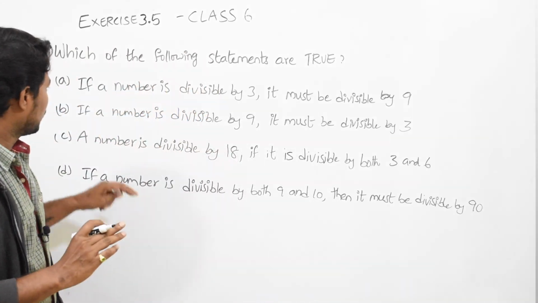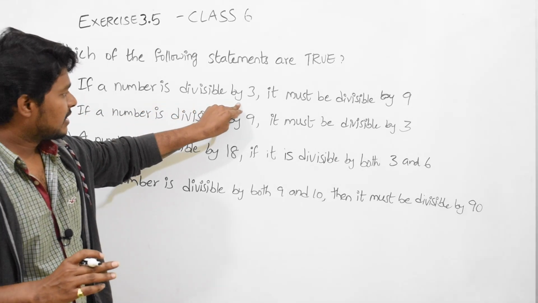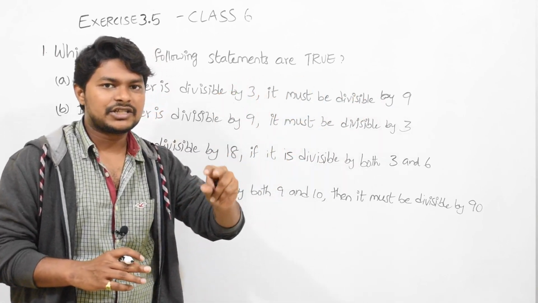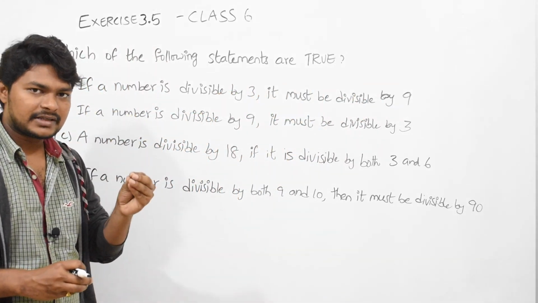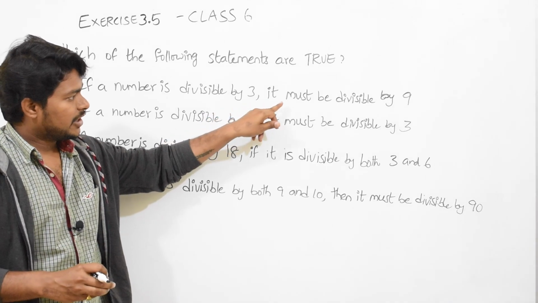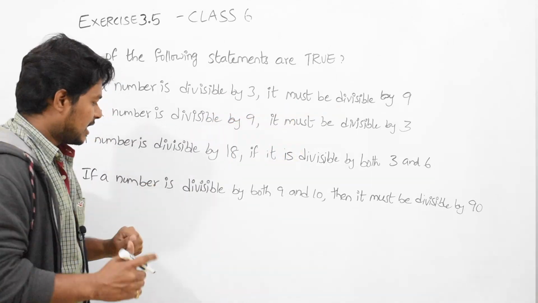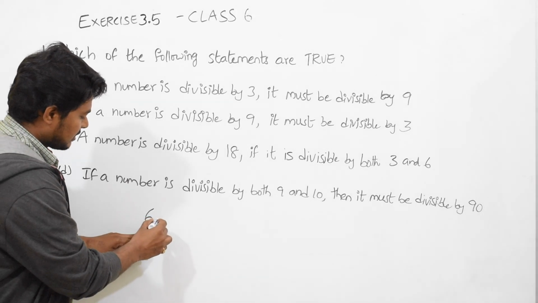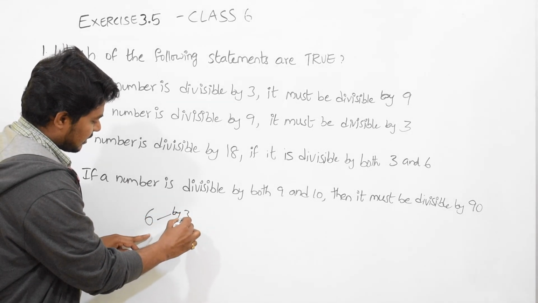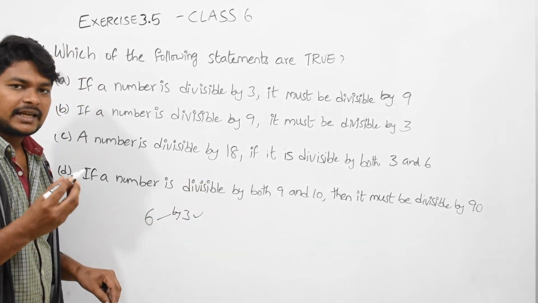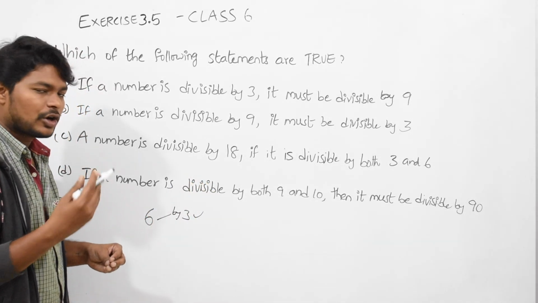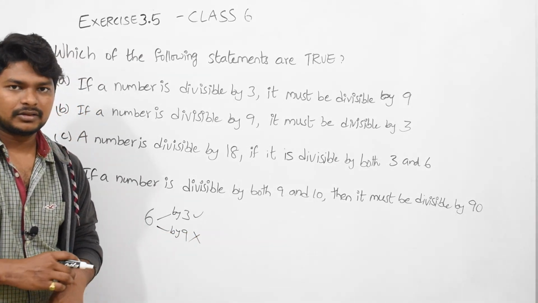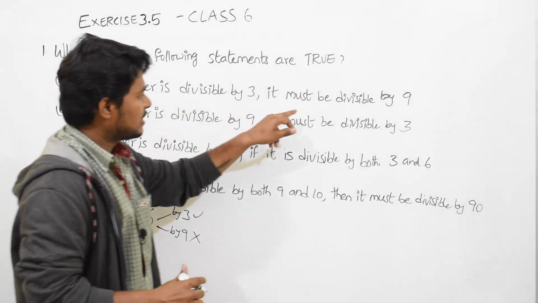Now, if a number is divisible by 3, then it must be divisible by 9. They are imposing a condition. They are saying that if a number is divisible by 3, it must be divisible by 9. Let us take an example of 6. 6 is divisible by 3, right? But there is no possibility that it is divisible by 9. 6 cannot be divisible by 9. So this is completely false.